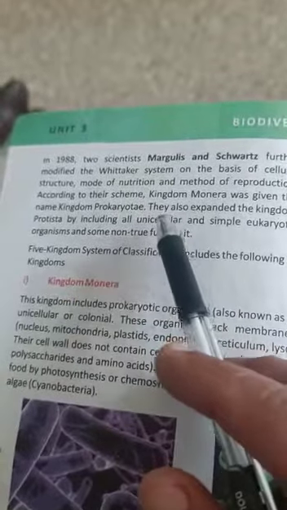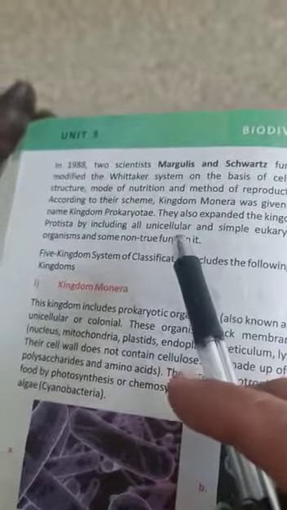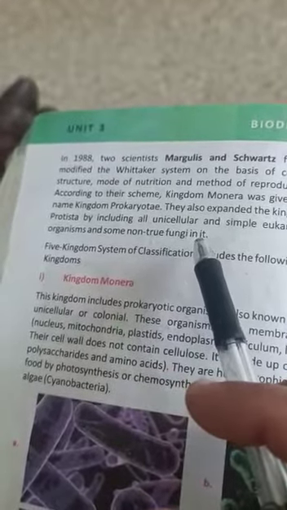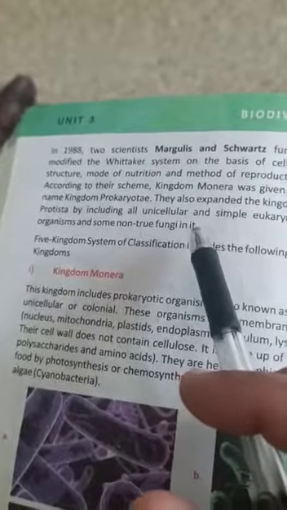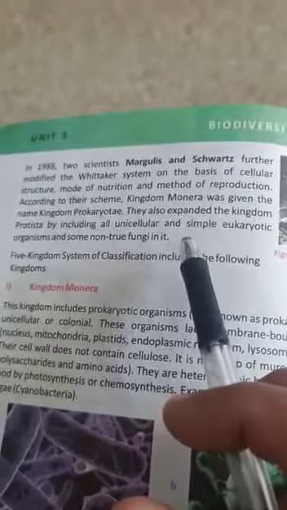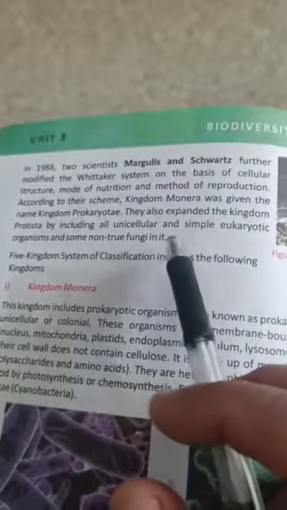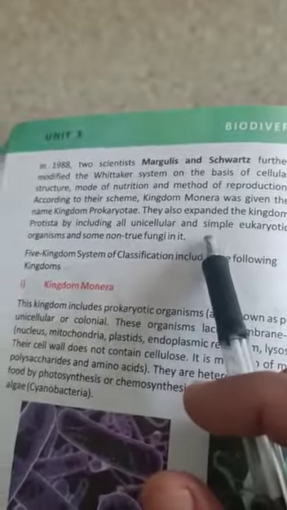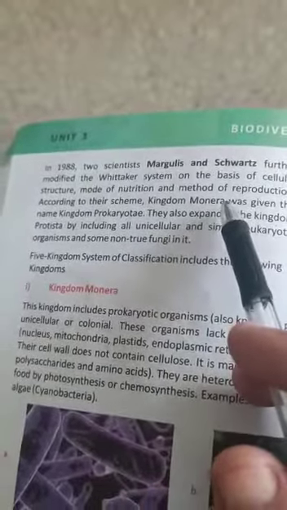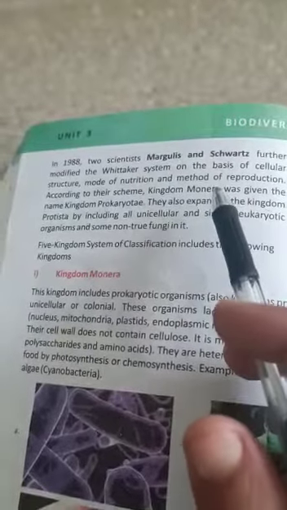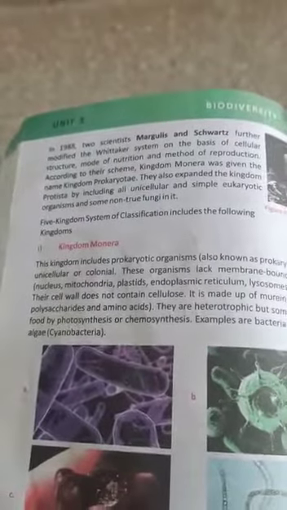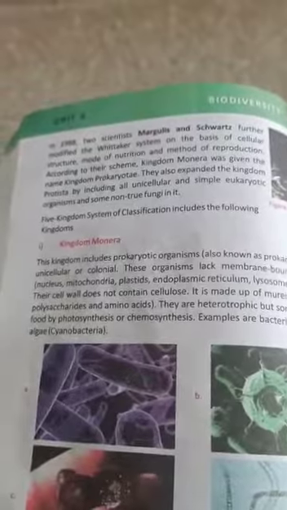Kingdom Protista they called kingdom Protoctista, which has unicellular, simple eukaryotic, aquatic organisms and non-true fungi. So these two scientists only modified the five kingdom system, which remained the authentic system of classification.